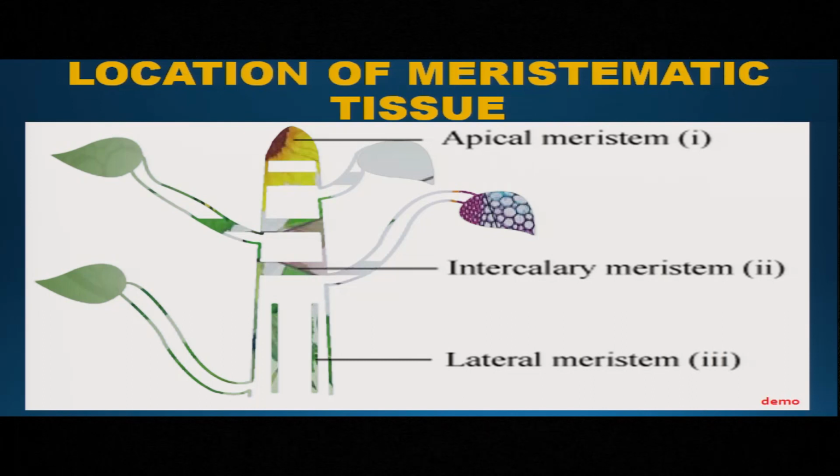So let us see where the meristematic tissues are found in the plant. The meristematic tissues are of 3 types. You can see from the picture, one is apical meristem, the second is intercalary meristem, and the third is lateral meristem. Let us find out what their functions are. Let us see with the help of the twig.